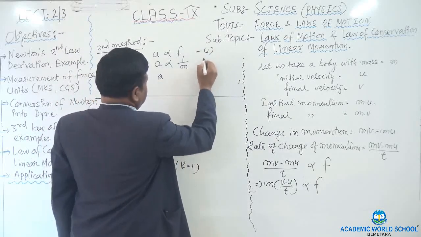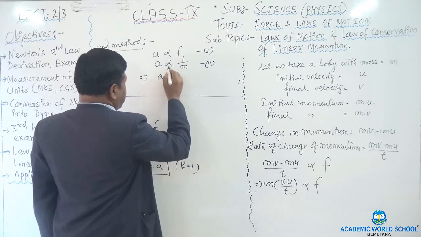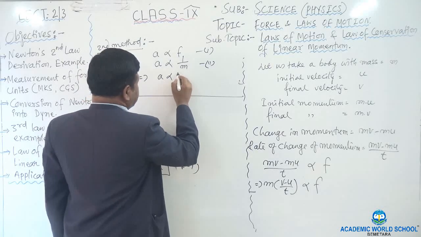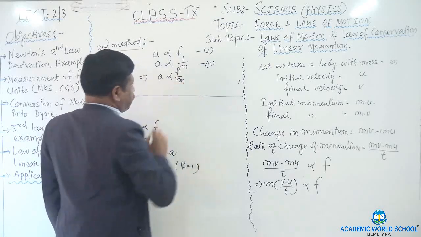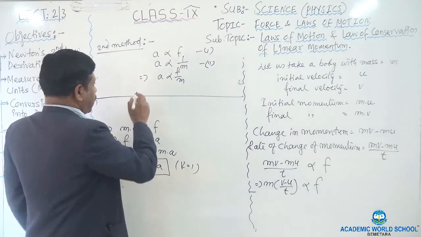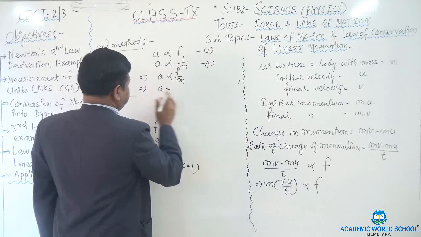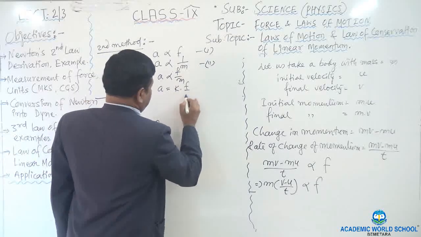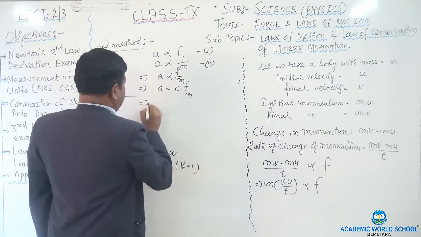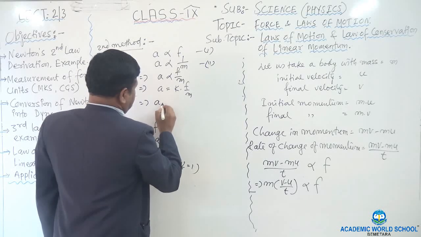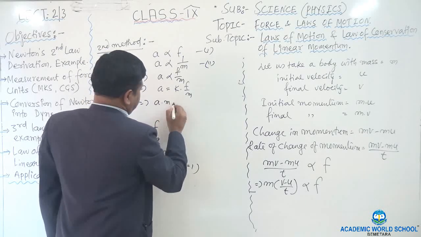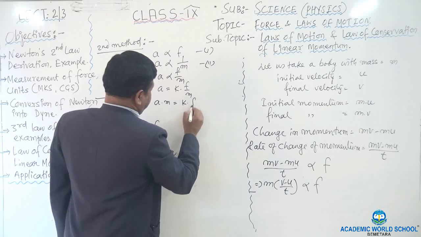So now, these are your equation 1 and equation 2. Combining these two, I will get A is proportional to F upon M. Okay? And again, I will apply the same rule. A is equal to K into F upon M. Or you can write A into M is equal to K into F.